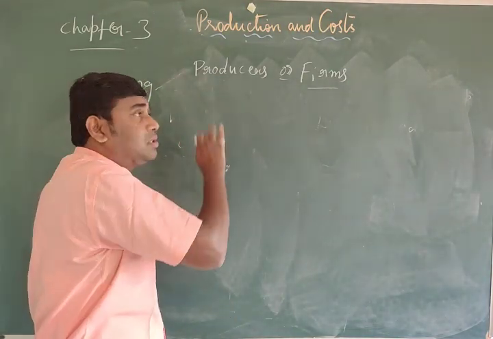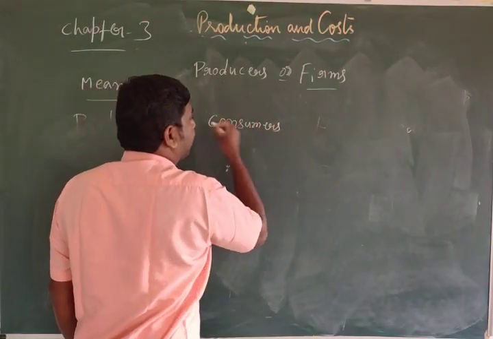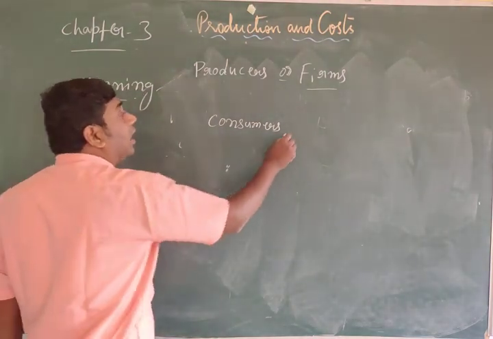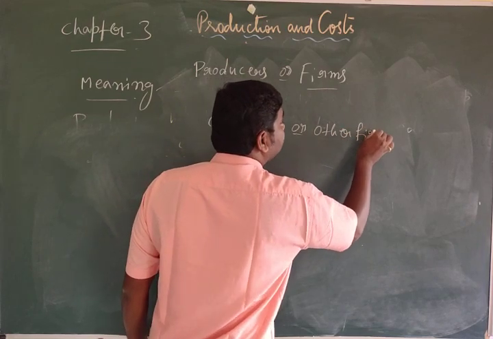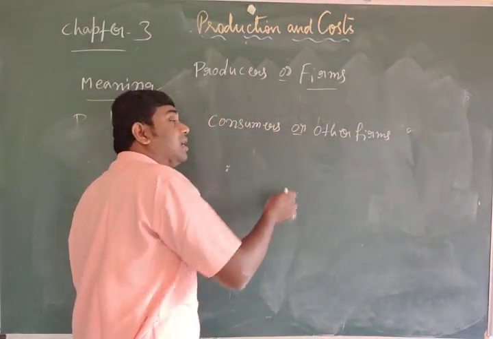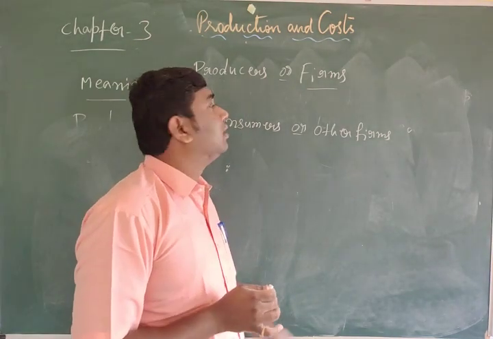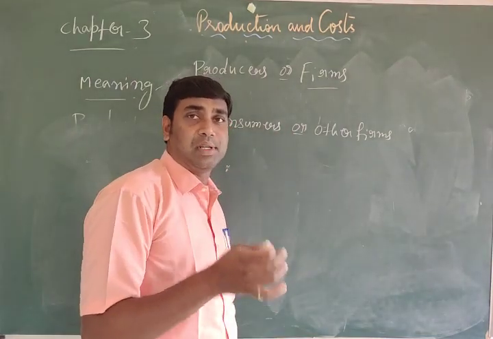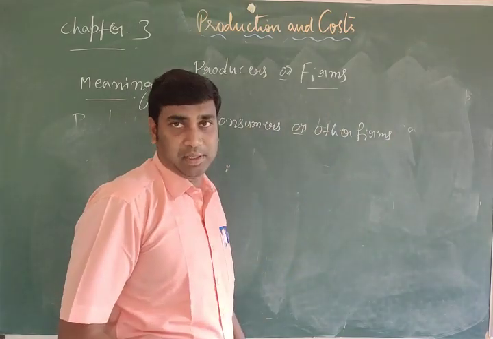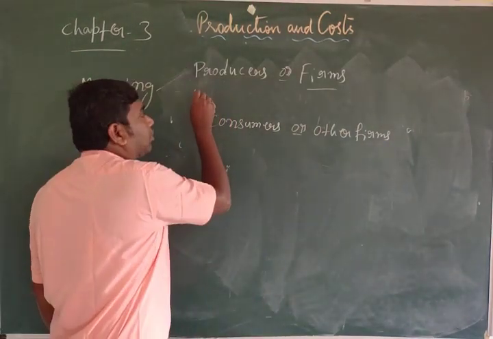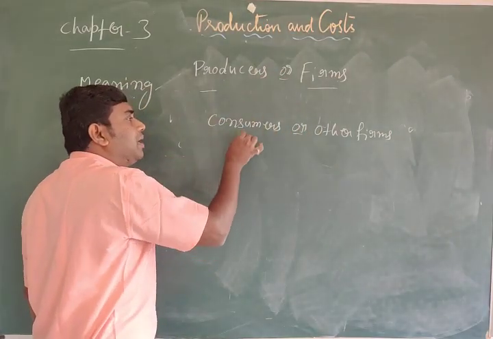What they produce is used by consumers or other firms. Other firms will use it as an intermediate good. Any one firm produces a commodity, and another firm will use it for their own commodity. So the production is carried out by producers or firms, and what they produce is used by consumers.